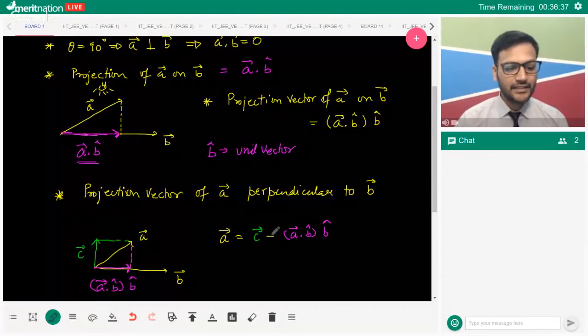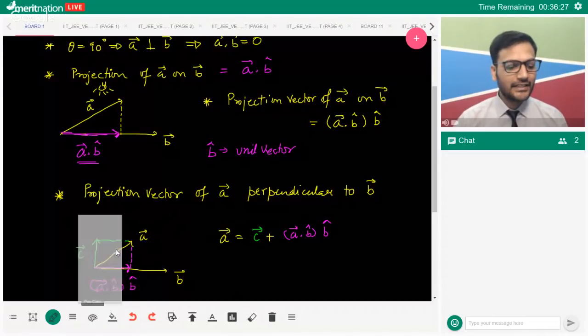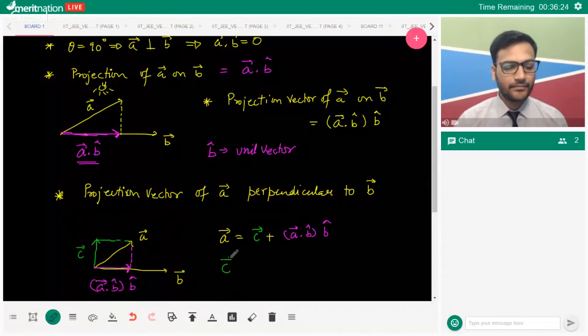That A is equal to the summation of these two, right? By simple parallelogram law of addition, this plus this will give me the diagonal. So from here we can calculate C very easily. Vector C will be equal to vector A minus this bit. So remember these things.